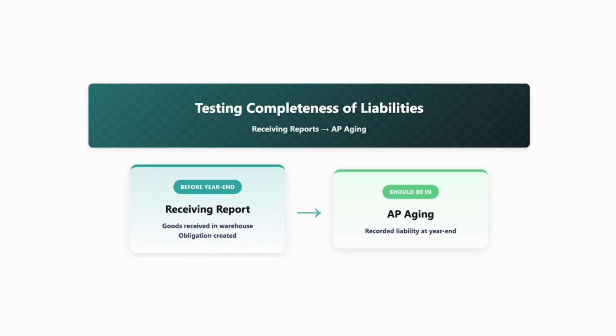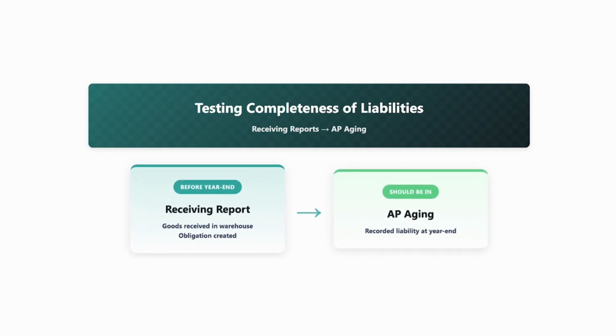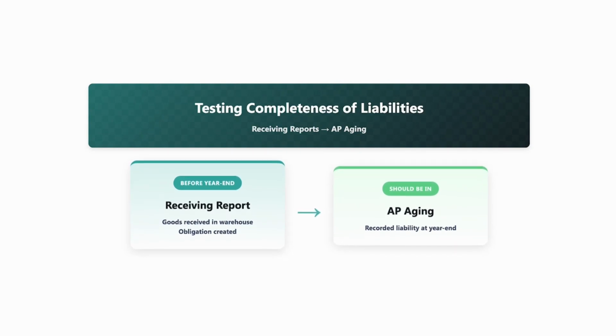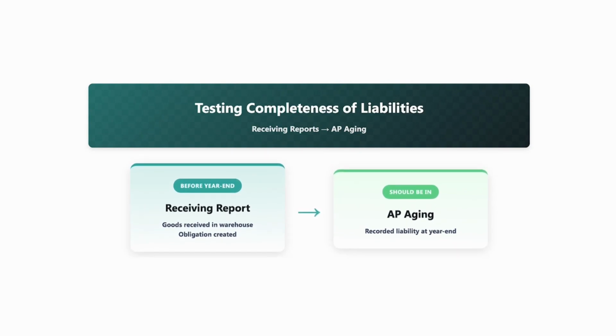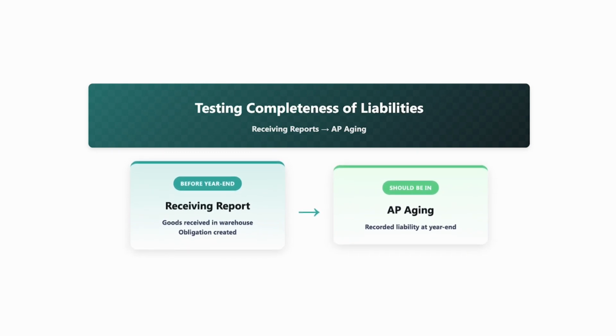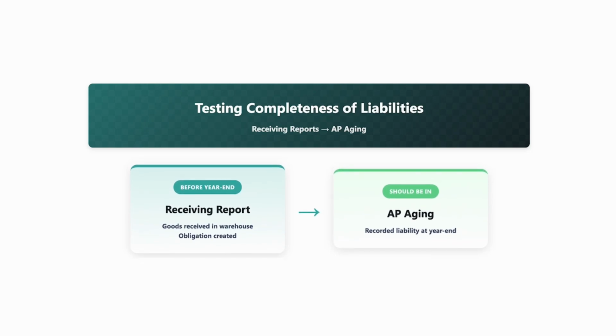So with A, receiving reports for items received before year-end but not recorded as liabilities. We have a receiving report when we have purchased something and now we're receiving it in the warehouse. So as soon as we receive the goods, we have an obligation to pay them. So if we don't have it recorded as a liability, then we have understated liabilities.